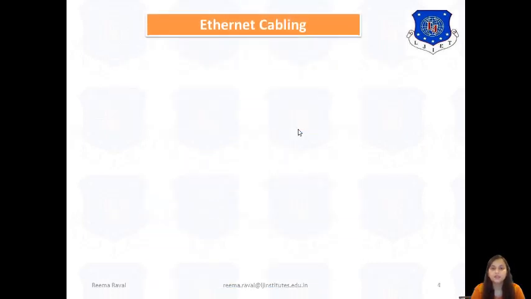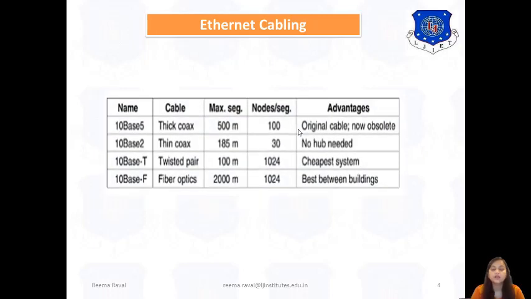Next, let us see different types of Ethernet cabling techniques or Ethernet cables. In this table, as you can see, there are basically 4 Ethernet cabling techniques indicated. The first is 10-base-5, the second is 10-base-2, the third one is 10-base-T, and the fourth one is 10-base-F.